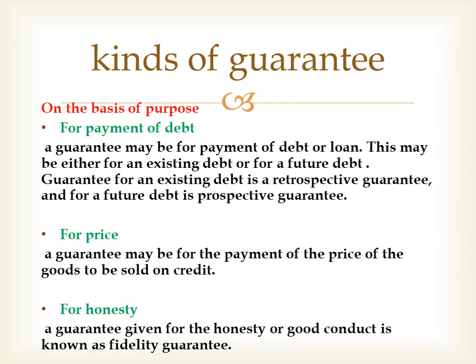If the guarantee is given for payment of debt, it's called a guarantee given for payment of debt. It can be for an existing debt, that's called a retrospective guarantee. If it is given for a future debt, it's called a prospective guarantee. Guarantee for the payment of a price of the goods to be sold on credit, that means if it is given for a credit transaction, it is called a guarantee for price, and if it is given for the honesty or good conduct, then it's called a guarantee for honesty.